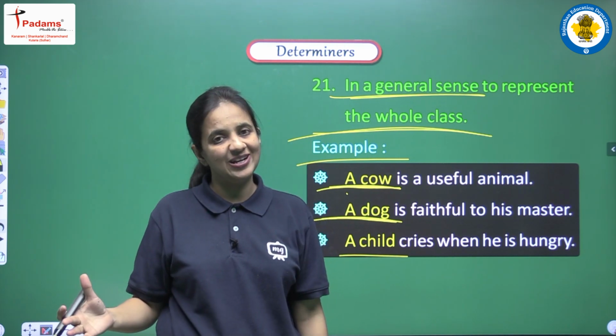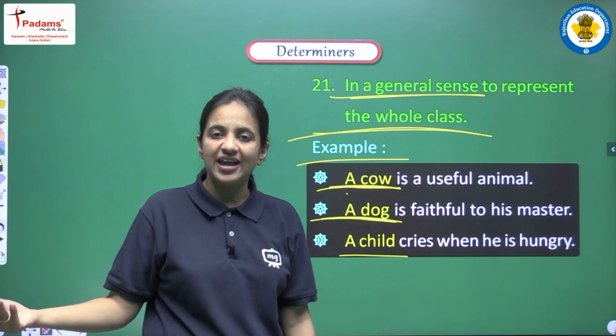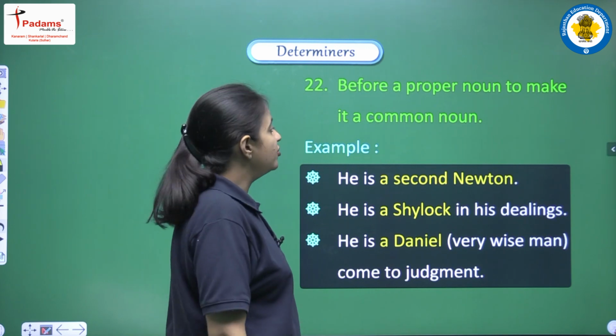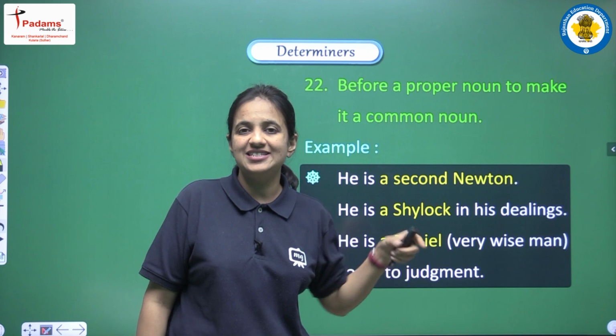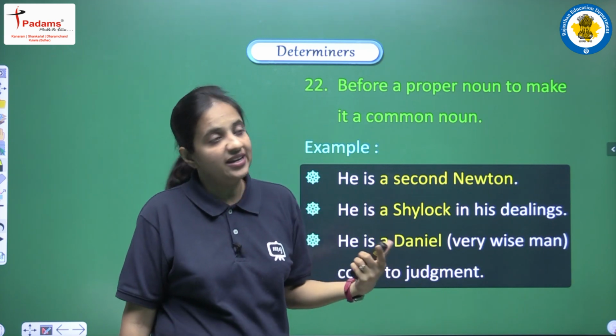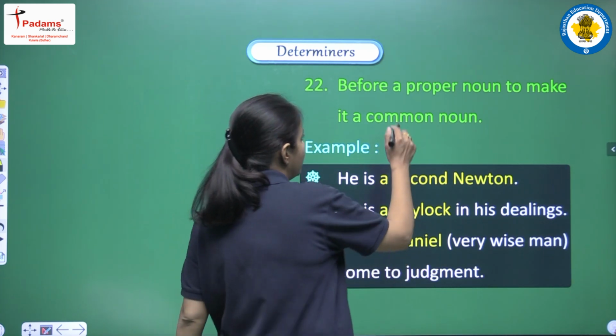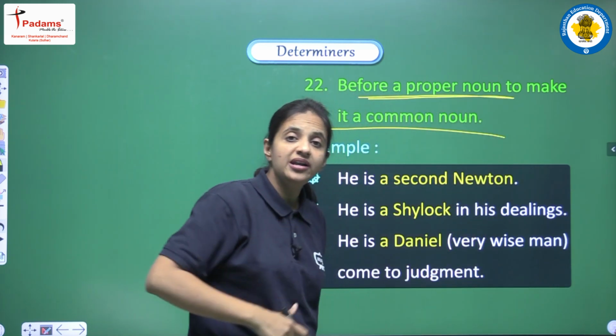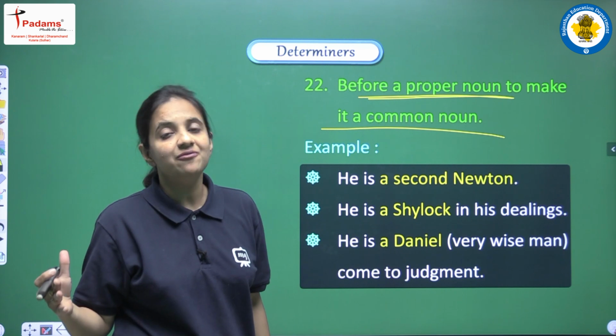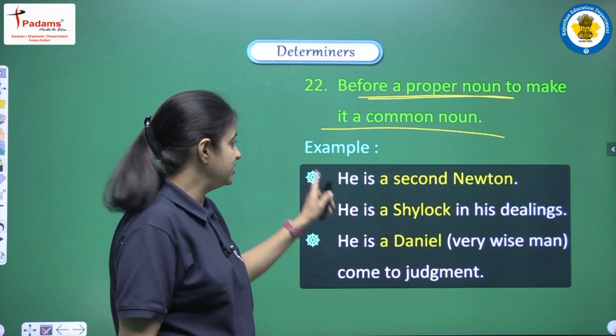So in this manner we can use these two articles, a or an. Next is before a proper noun to make it a common noun. So yes, this is another use where a or an is used when we have a proper noun and we try to make it a common noun. So before that proper noun we can use a or an. How? Let's see the examples.